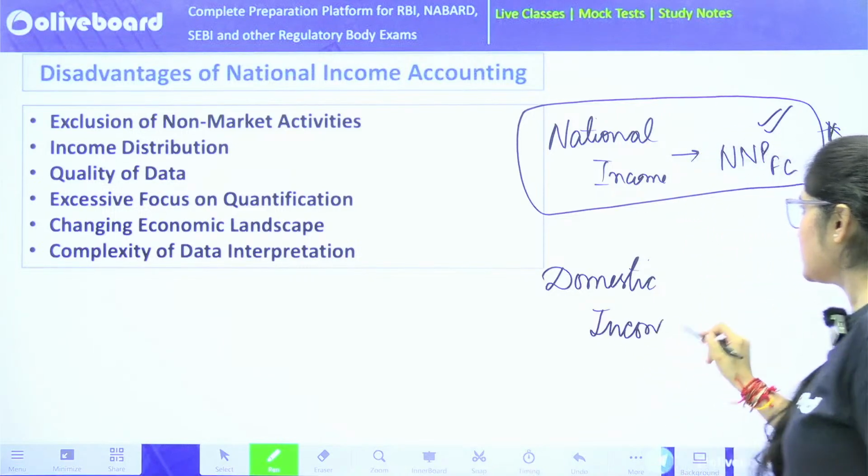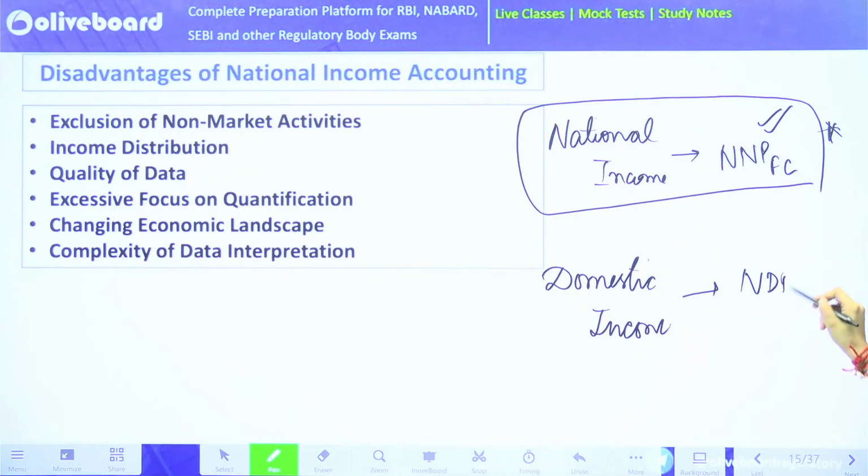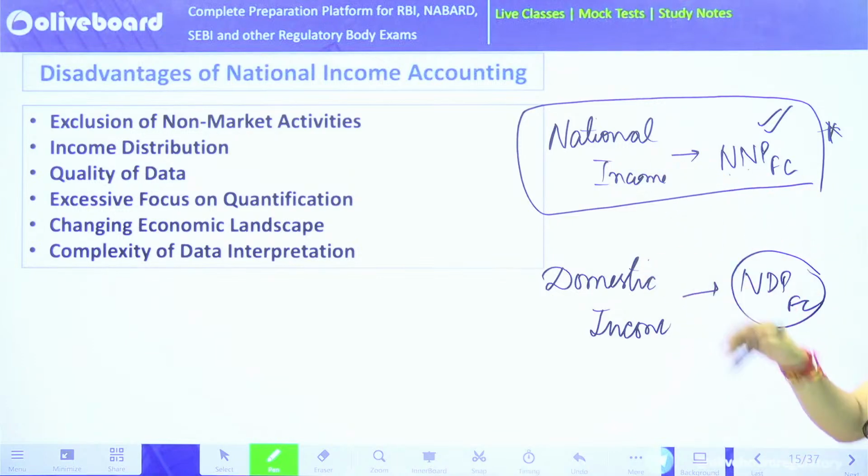Domestic income is nothing but NDP at FC. NNP at FC is national income, NDP at FC is domestic income. That's how, usually in common parlance, we try to calculate national and domestic income.